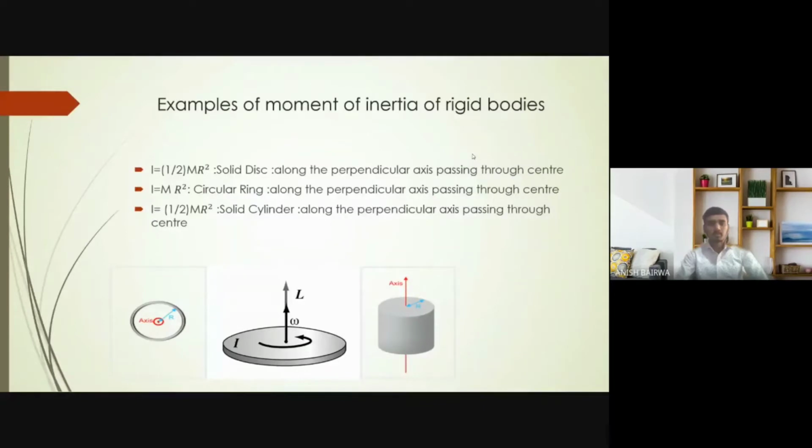Now I will give some examples of rigid bodies that follow the moment of inertia. First, the solid disk along the perpendicular axis passing through the center, and its formula is I equal to 1/2 MR squared. Second is the circular ring along the perpendicular axis passing through the center, I equal to MR squared. And the third is the solid cylinder along the perpendicular axis passing through the center, I equal to 1/2 MR squared. You can see this picture on your screen also.